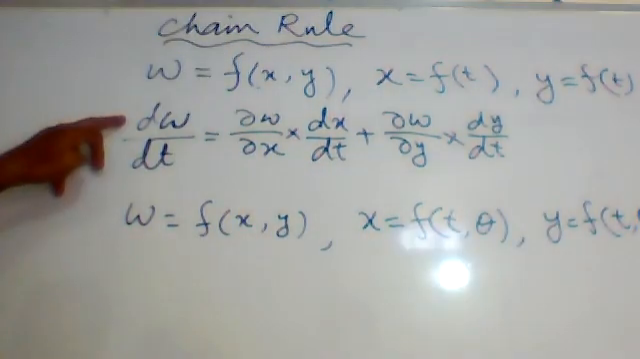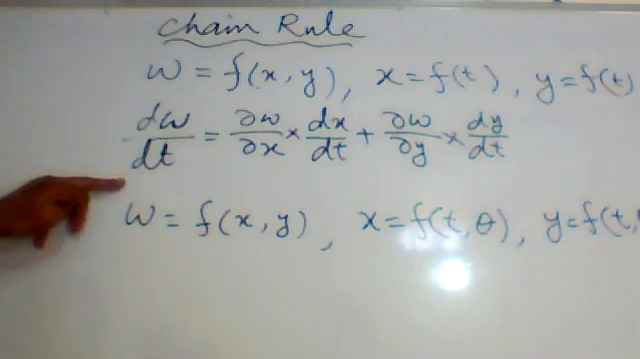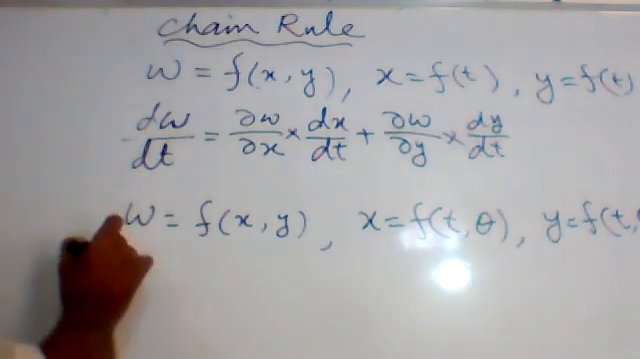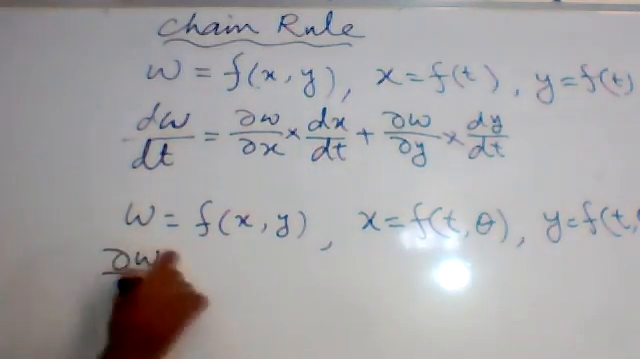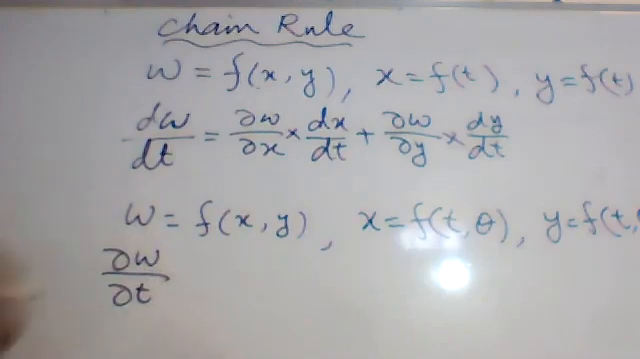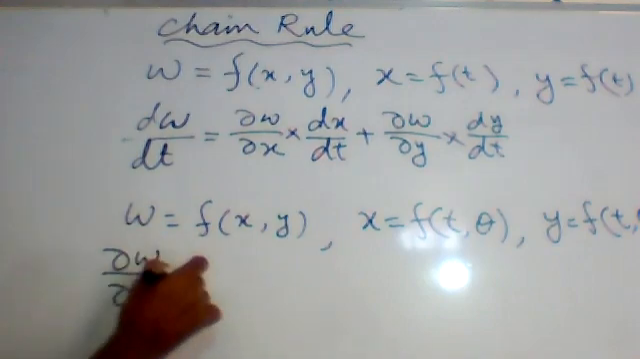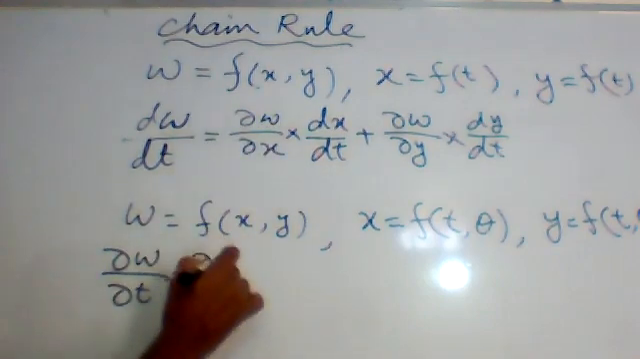Again, we have to find ∂w/∂t. We can't write dw/dt because there is not only t, there are two variables. So we will find ∂w/∂t. When there are two variables t and theta, we will take ∂w/∂t. It will become ∂w/∂x